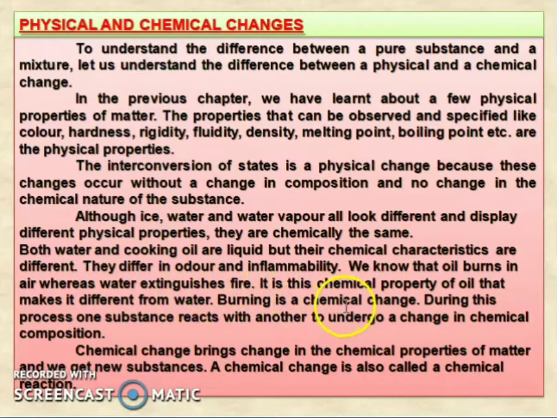Burning is a chemical change. During this process, one substance reacts with another and undergoes a change in chemical composition. So a chemical change brings a change in the chemical properties of matter, and we get a new substance. A chemical change is also called a chemical reaction.